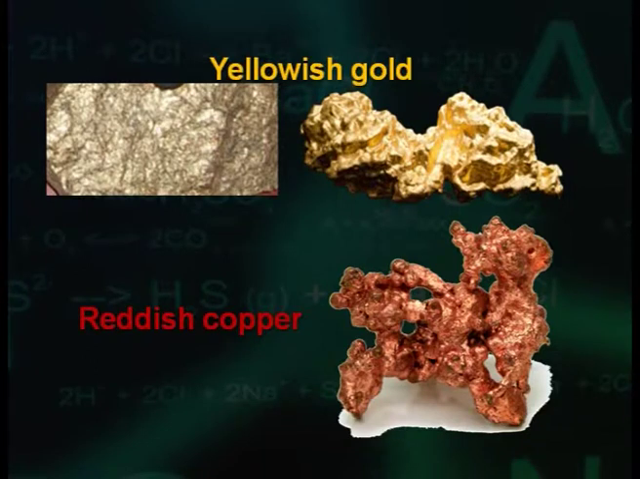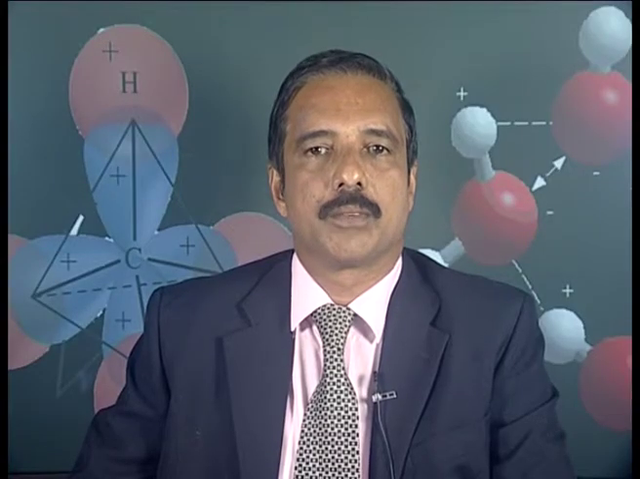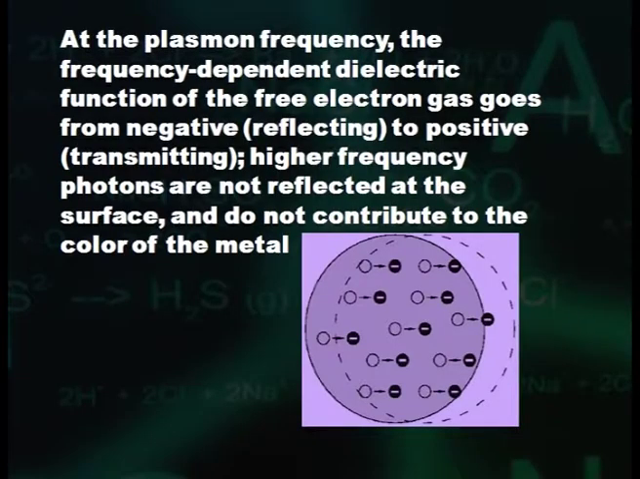The reason for their color is that there is an upper limit to the frequency of the light that metallic electrons can readily respond to, the plasmon frequency. At the plasmon frequency, the frequency dependent dielectric function of the free electron gas goes from negative, that is reflecting, to positive, that is transmitting. Higher frequency photons are not reflected at the surface and do not contribute to the color of the metal.